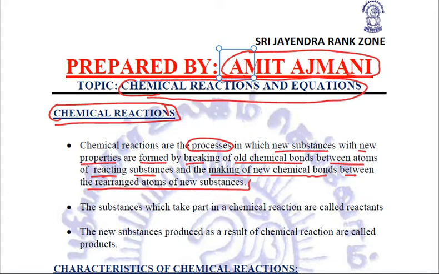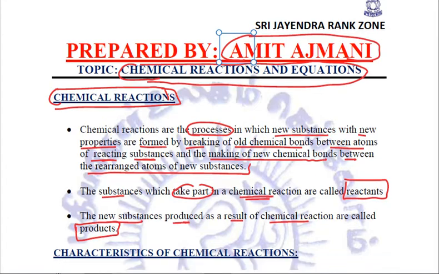The substances which take part in a chemical reaction are called the reactants, and the new substances which are produced as a result are called products. So reactants will react together to form new substances called products, and this process is known as a chemical reaction, and it involves the breaking up of old bonds between the reactants and formation of new bonds between the products.